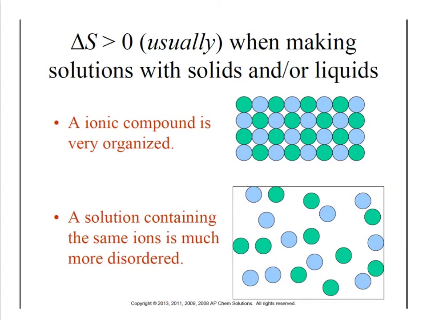And then we did talk about this one, so dissolving is usually a positive delta S. It's not always the case, but we'll consider that it usually is, and we'll see some examples of ones that are not. So we have an ionic compound like sodium chloride or anything else that is neatly organized, and then when we put it in a liquid, it separates out those guys and they start moving around. So this visual just shows you pretty clearly order, disorder.